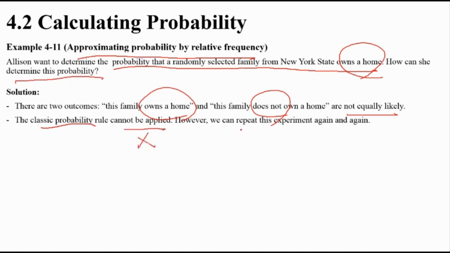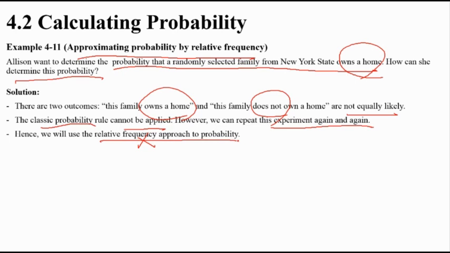But we can repeat the experiment again. If you try many people, it gets close. So this is the relative frequency approach to probability, approaching the exact number.